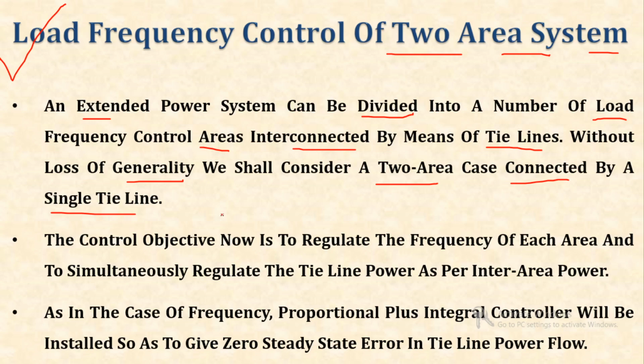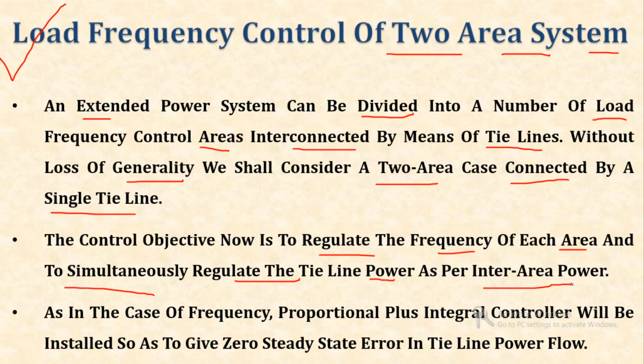Now the control objective is to regulate the frequency of each area and simultaneously regulate the tie line power as a part of inter area power. So our objective is to regulate the frequency of each area, and we have to control the amount of power which will transfer between the two areas, keeping in mind the frequency control mechanism.